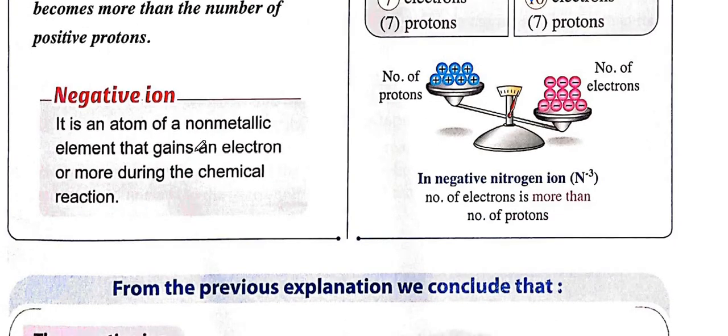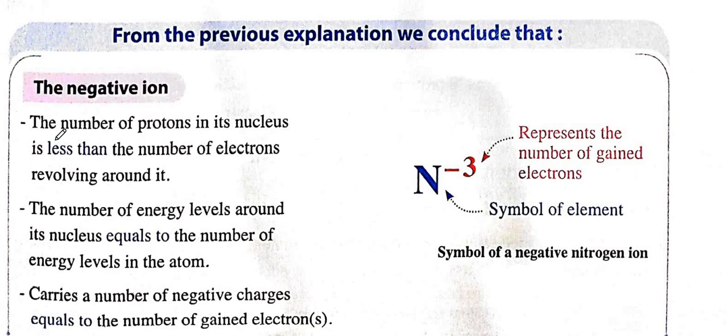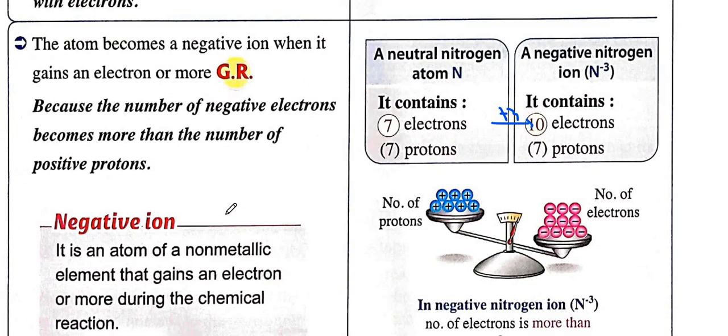A negative ion is an atom of a non-metal that gains an electron or more during the chemical reaction. As you can see here, we have the number of protons in the nucleus. We said that the number of protons is less than the number of electrons, and the number of energy levels became equal to the neutral one. The number of negative charges is equal to the number of gained electrons, which is negative 3. So it represents the number of electrons that the atom gained. This is a sample of the nitrogen atom.